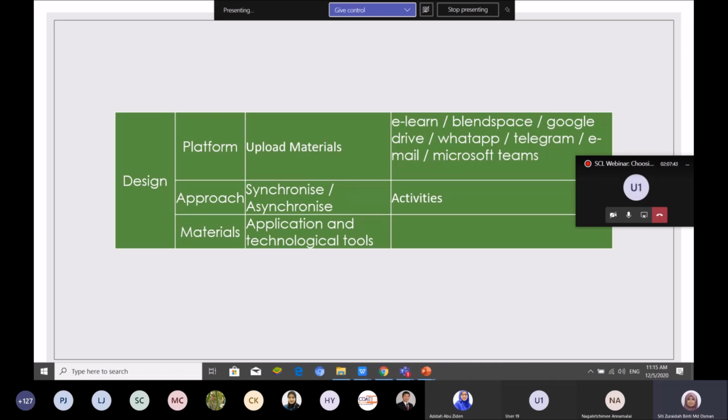We don't want, for example, you upload on YouTube, you don't post your YouTube in WhatsApp, but you want students to engage or ask questions in WhatsApp. So, for example, you upload on YouTube, ask your students to comment on your YouTube. Create your own YouTube channel.